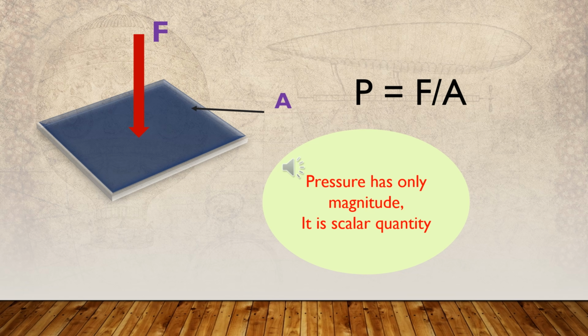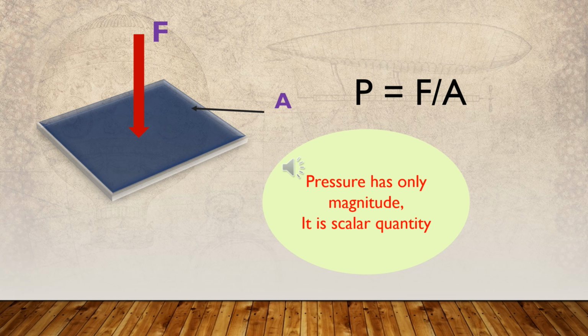Hence, we obtain the above equation: pressure equals perpendicular force divided by area. Pressure can be increased or decreased by manipulating the factors that affect it, force and area.